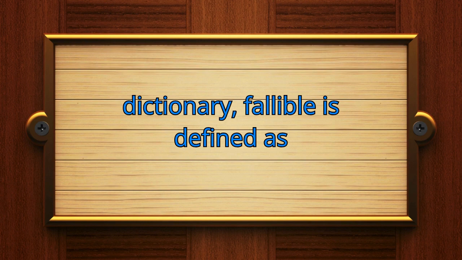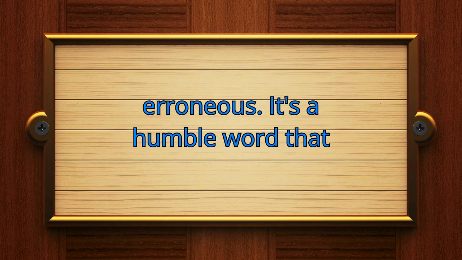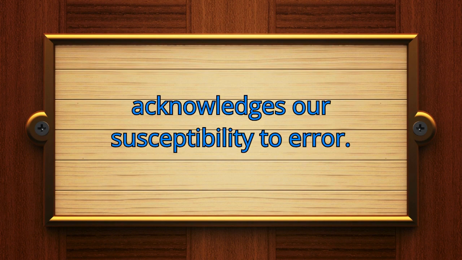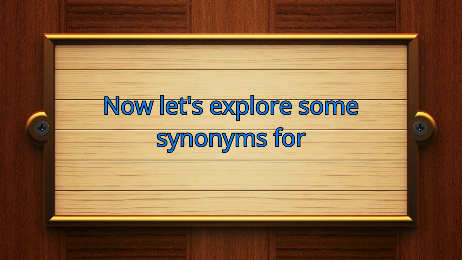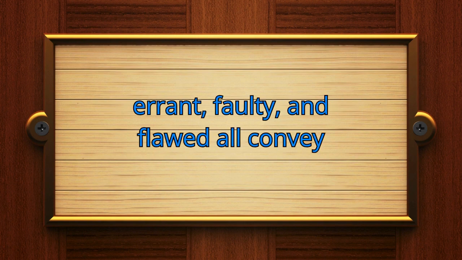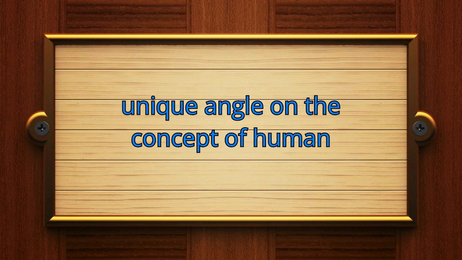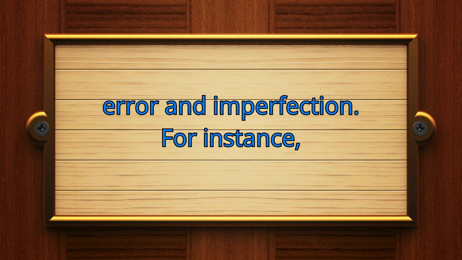According to the dictionary, fallible is defined as capable of making mistakes or being erroneous. It's a humble word that acknowledges our susceptibility to error. Now, let's explore some synonyms for fallible. Words like imperfect, errant, faulty, and flawed all convey similar meanings. Each synonym provides a unique angle on the concept of human error and imperfection.